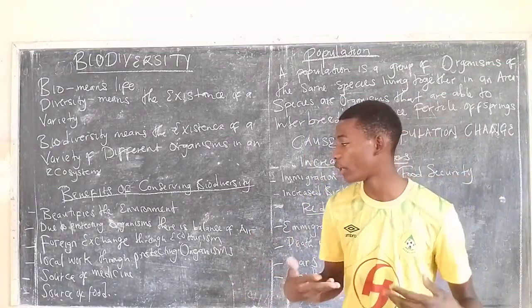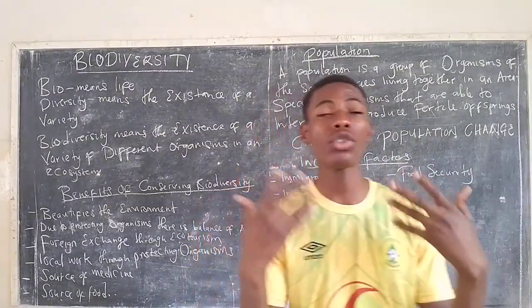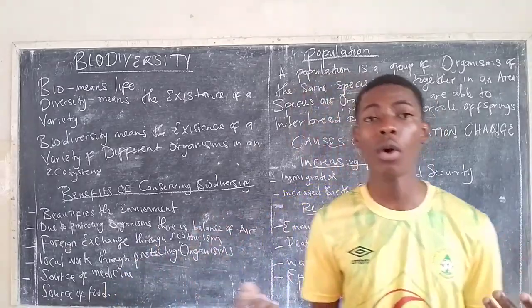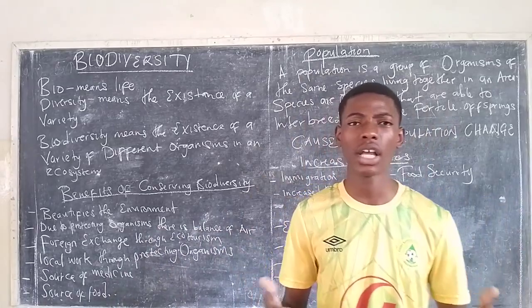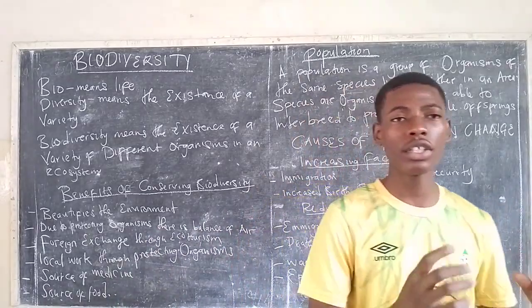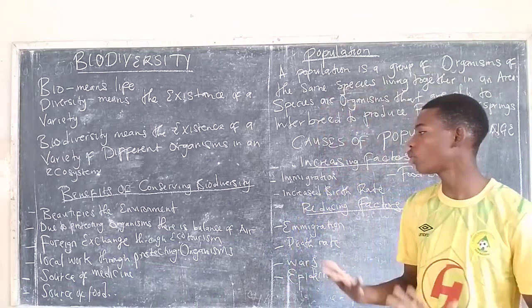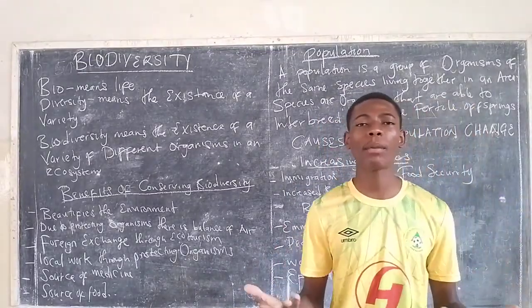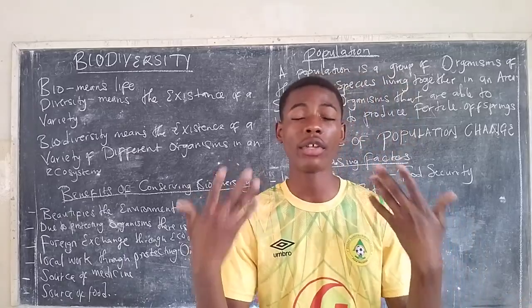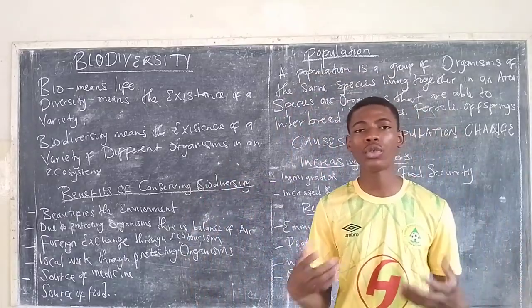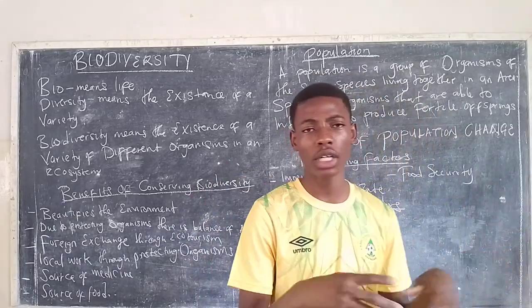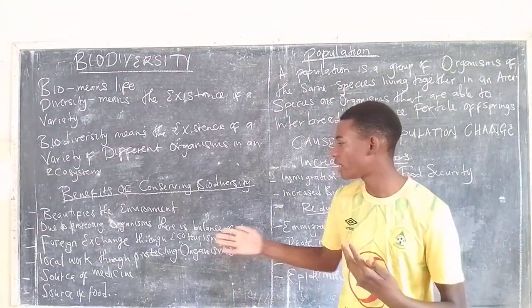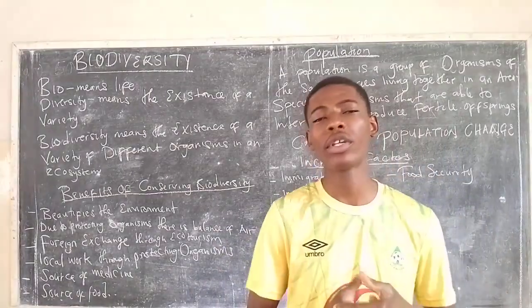The other benefit of biodiversity is that it is also a source of medicine. Why do I say so? The existence of different plants. As we know, many medicines come from plants. So when we conserve this environment, there will be a lot of crops which can be used to derive different medicine. Apart from that, there is also the source of food. When we have a lot of animals as well as plants, it is very easy for us to acquire food.